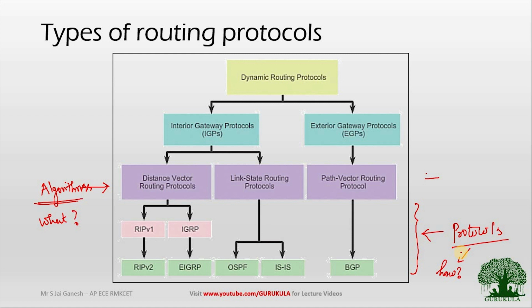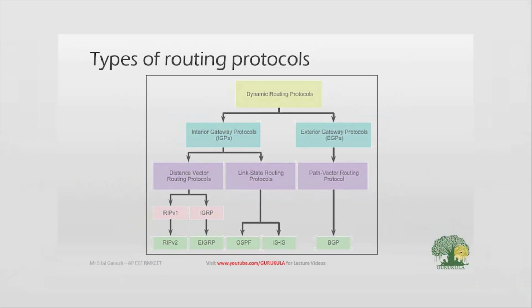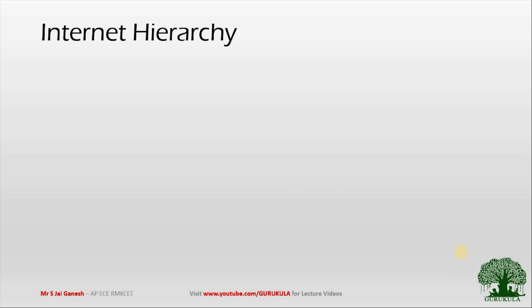Now we will try to understand what exactly the interior gateway protocols and the exterior gateway protocols are. In order to understand them, we need to understand a concept we call autonomous system. What do you mean by autonomous system?